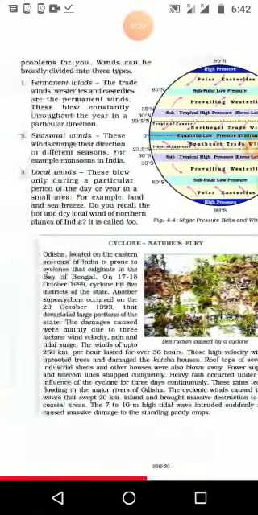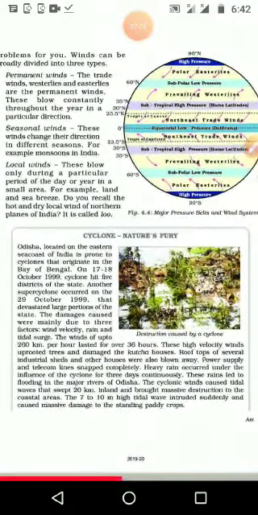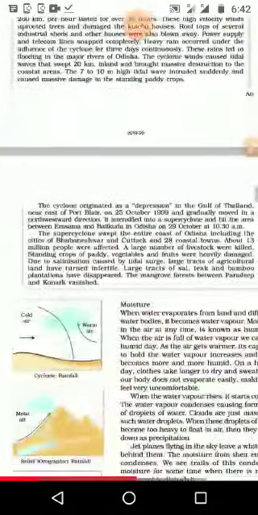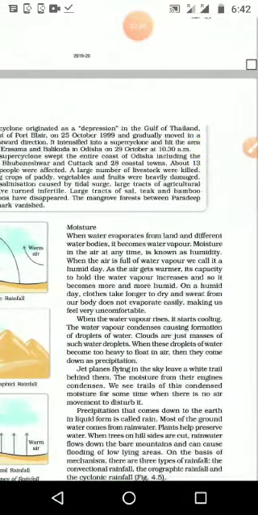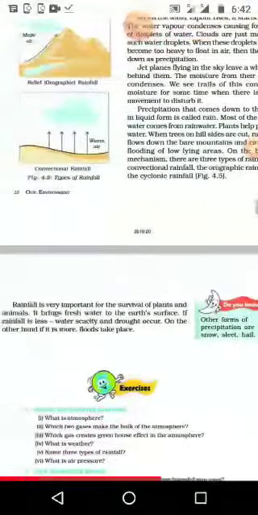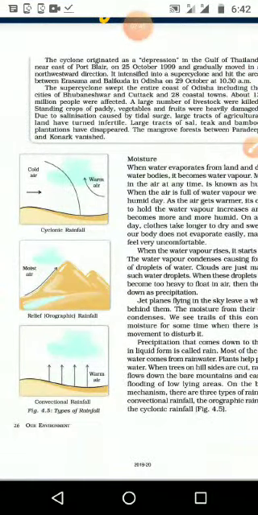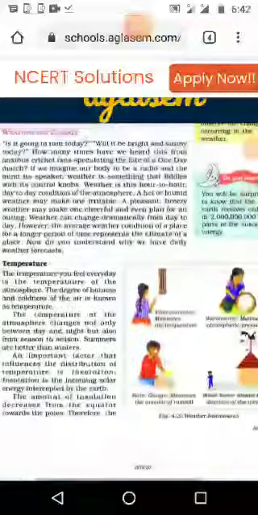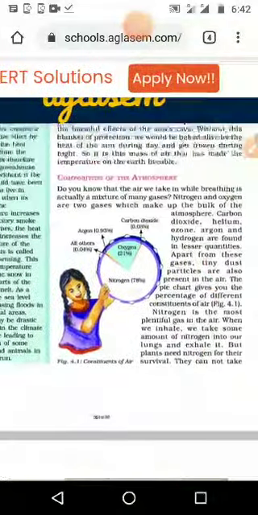Next, there is a box about cyclone, nature's fury, what a cyclone is and what is happening in the cyclone wind. And the last point is moisture. We can see the pictures also, and in moisture we are going to study three types of rainfall. This is all about the lesson. So we are going to see one by one what air is, how it is needed and how we are getting all these things.